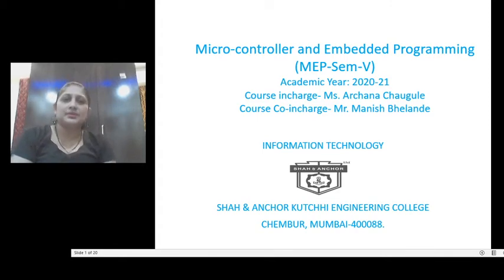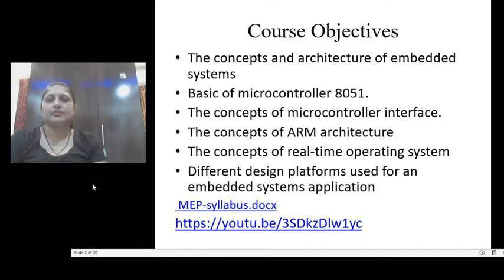When we talk about the MAP subject, Microcontroller Embedded Programming, we will first see the course objectives. There are 6 course objectives we are expecting when you are going to learn this course. The first course objective is the concept and architecture of embedded system. You are going to learn the basics of embedded systems and their architecture. The second course objective is basics of microcontroller 8051. The third course objective is the concept of microcontroller interfacing.